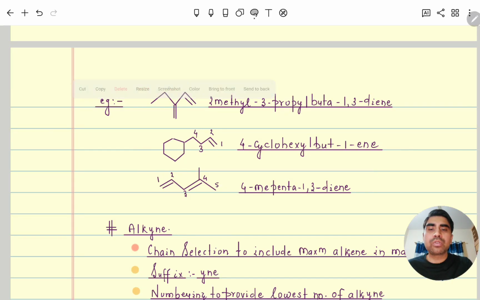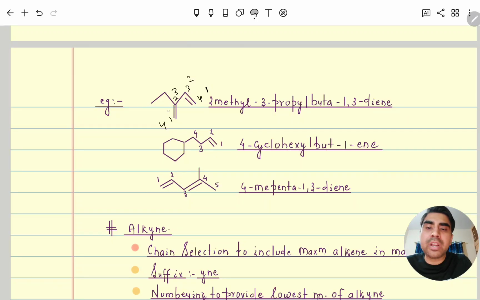here 1, 2, so at 2 ethyl is coming. From this side if we do, it is coming at 3, so we will follow the lowest. The point is that from this side 1, 2, 3, 4, and from this side if we do 1, 2, 3, 4. So see, first we will give priority to alkene. Here alkene is getting 1 and here alkene is getting 3. From this side alkene is getting 1 and this one is getting 3. So if alkene is sorted, then we will consider the locant.